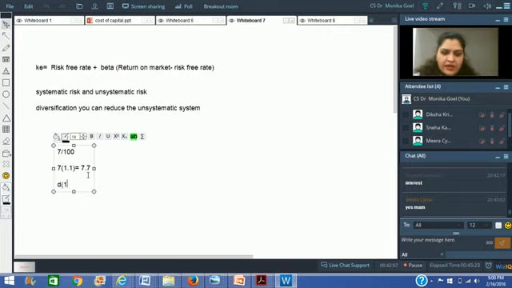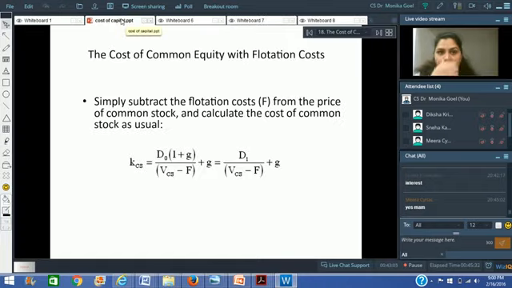So if you have got D and the growth rate, you can find out D1. D multiplied by 1 plus g gives you D1. Is it clear?